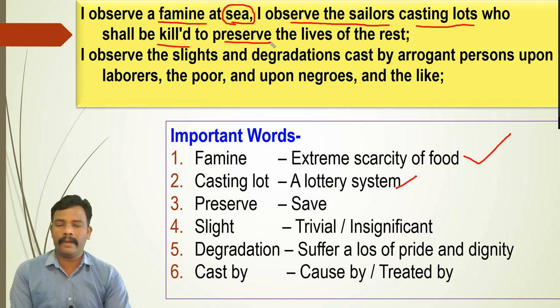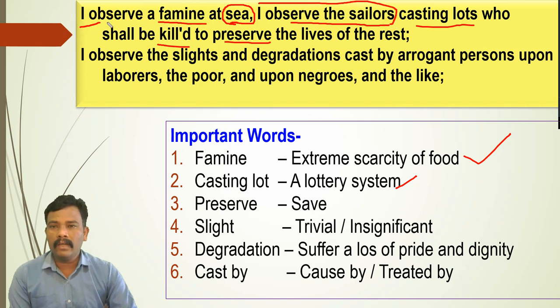There are so many true events like this. It happened even. So you can find certain such examples also, just because of what? Extreme scarcity of food. And it happened where? At sea. And it happened among whom? Sailors who are sailing there. And who observed this one? The poet observed. I observe.